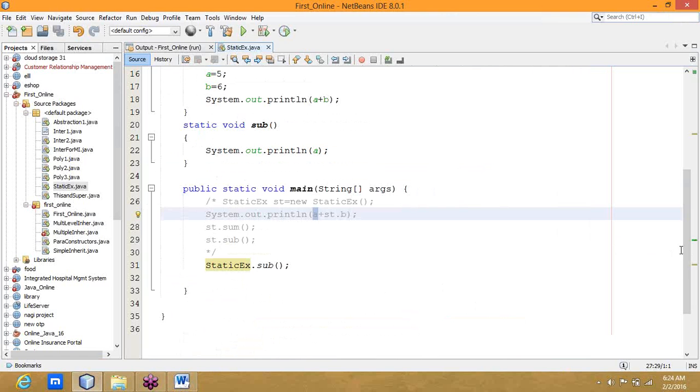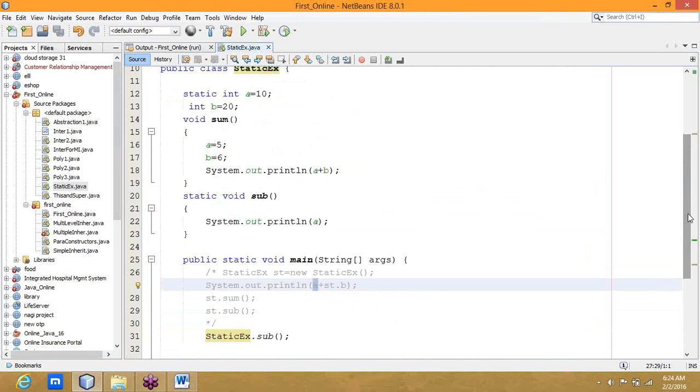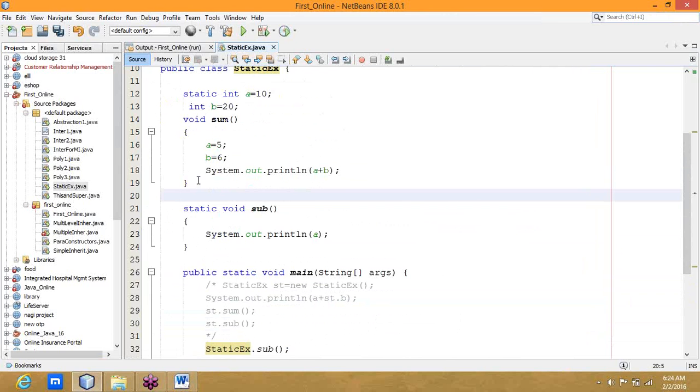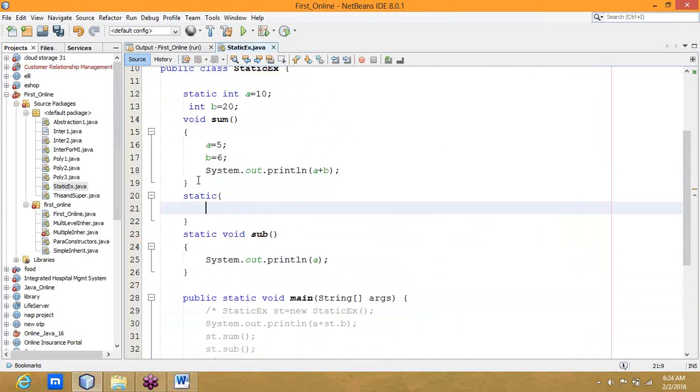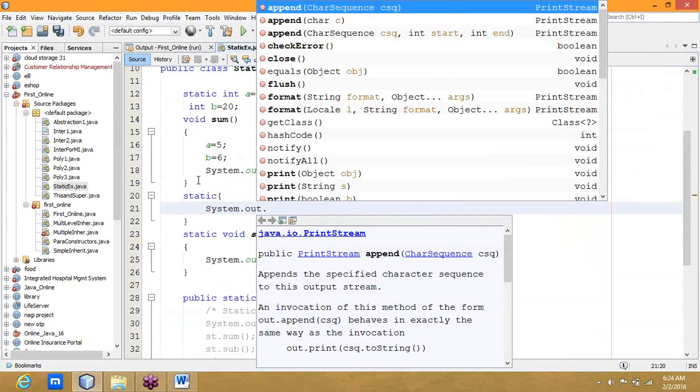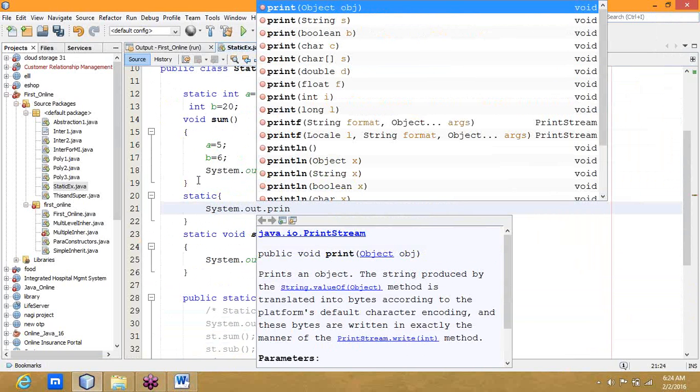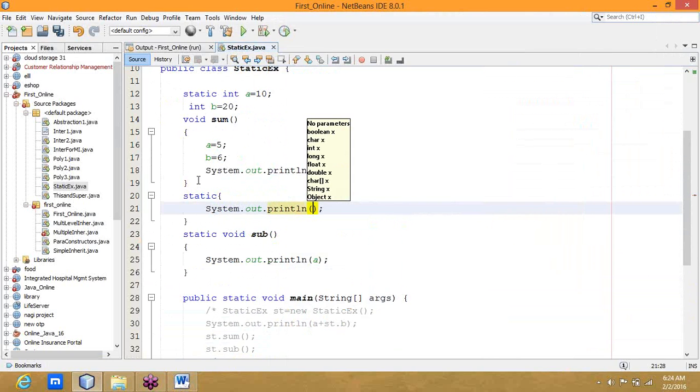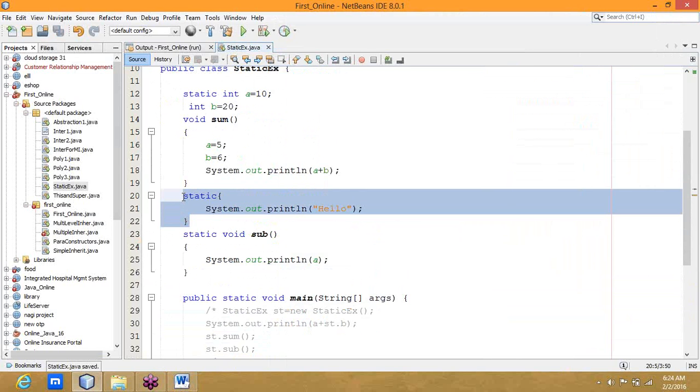Let us think about static blocks. I am keeping the statement.